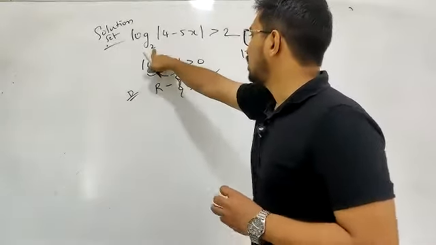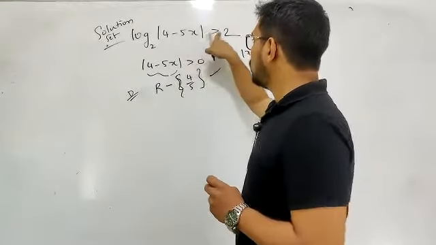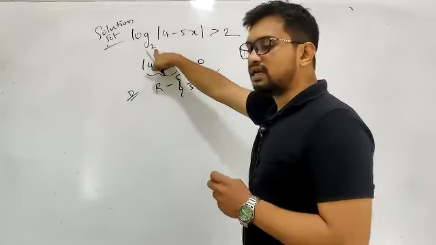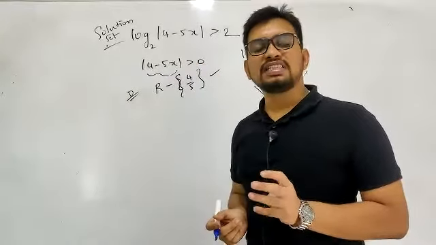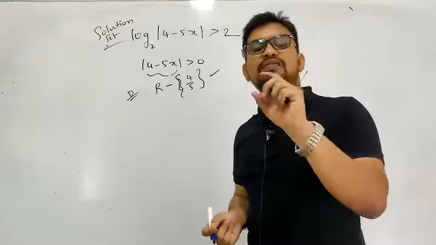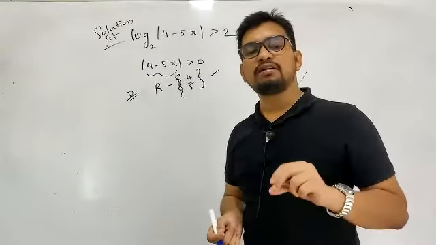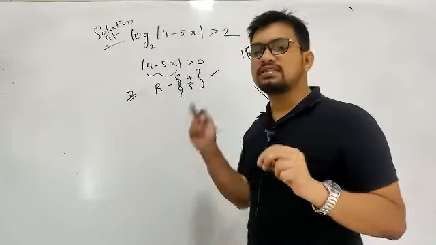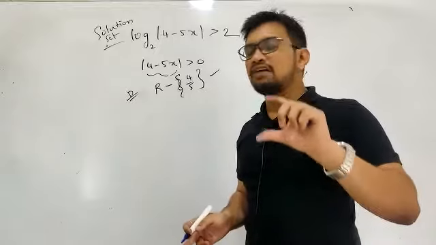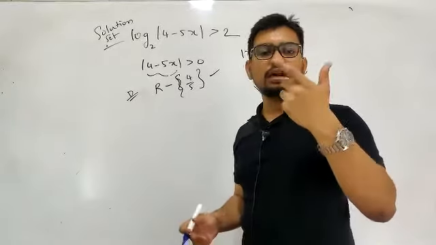Then you observe here, this is something like 2, and this base is greater than 1. If the base is lying between 0 and 1, inequality must be reversed. If the base is greater than 1, the inequality remains the same. Already we have learned: the base is greater than 1, inequality remains the same. If the base is lying between 0 and 1, inequality will reverse.